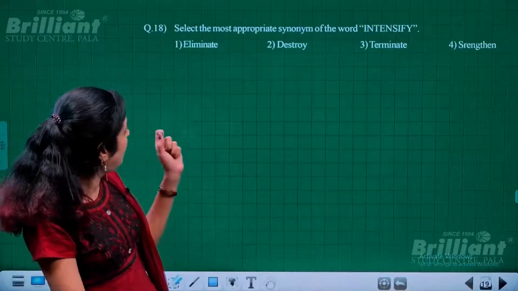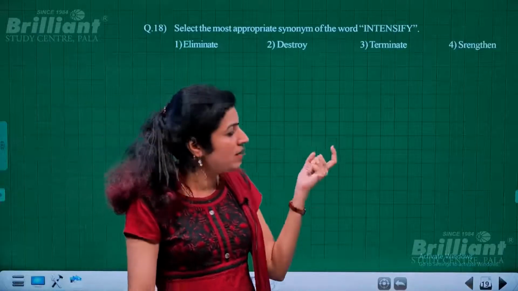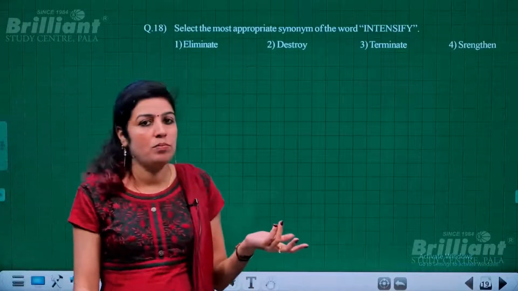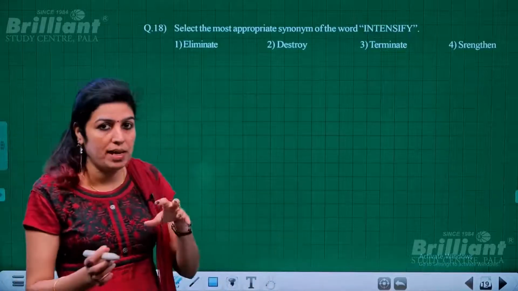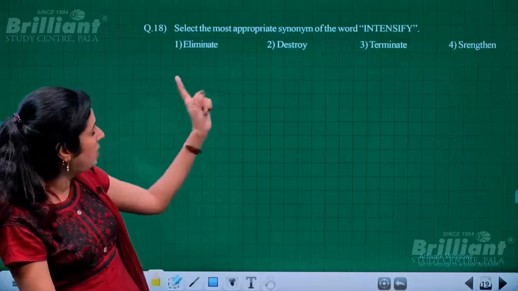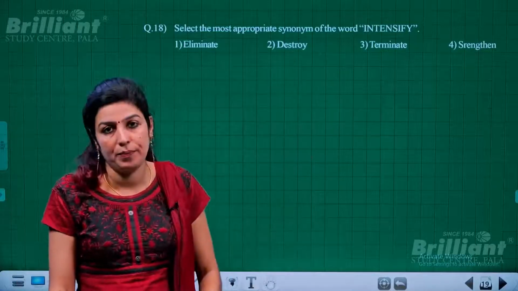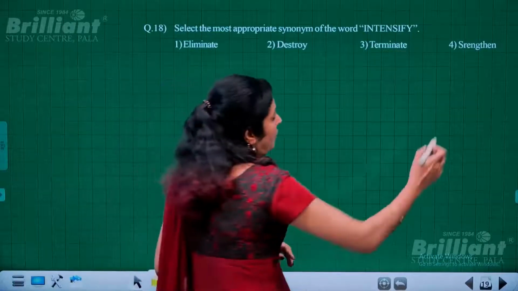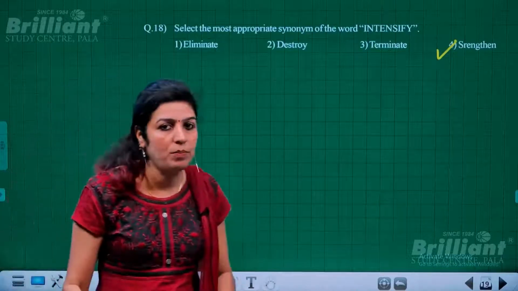Next is select the most appropriate synonym. Again, we have to choose a synonym which means to intensify. So, intensify actually means to make something sharp or strong, etc. Okay, so to make something bold, strong, sharp. So, in that sense, eliminate, destroy and terminate are opposites of intensify. And to make something strong, that is strengthen. So, that is a synonym for intensify. To intensify means to make something strong. So, obviously, it will be strengthen.